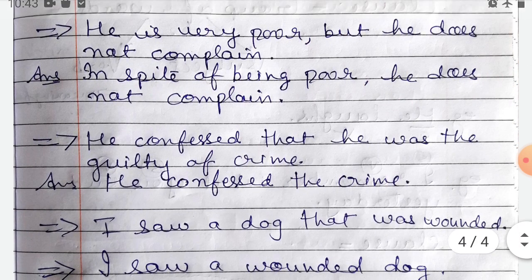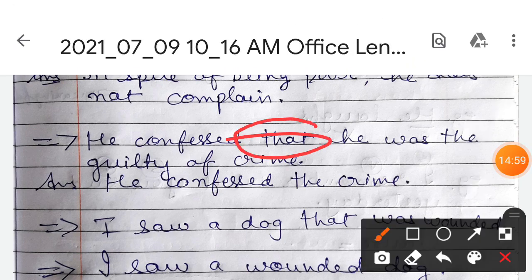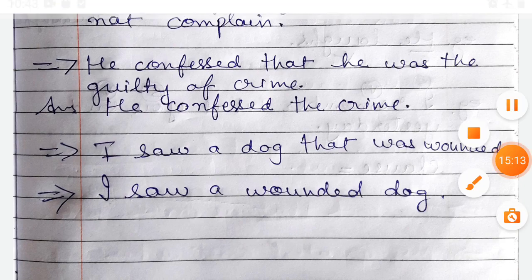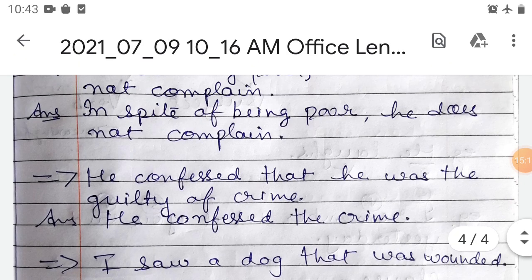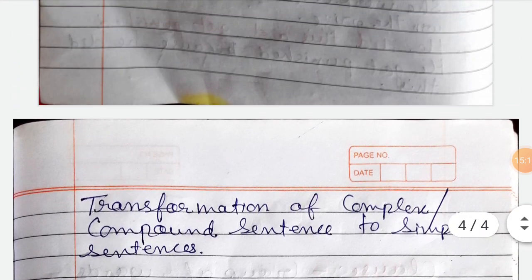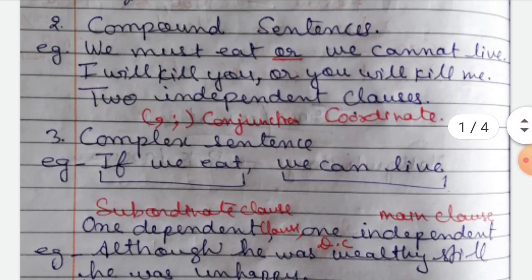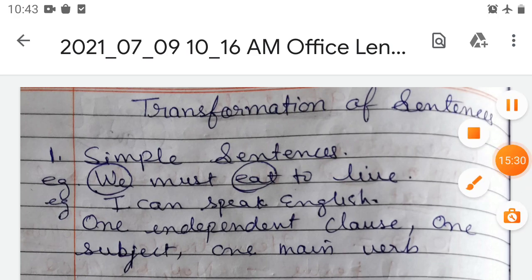Okay. He confessed that he was guilty of the crime. So this is our complex. So, he confessed the crime. I saw a dog that was wounded. So simple, I saw a wounded dog. So in this way we have changed our sentences. So this is the transformation of sentences. So I think this will be easy for you. Okay, thank you.